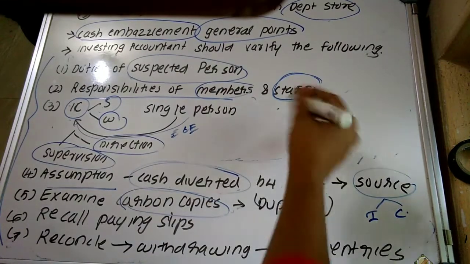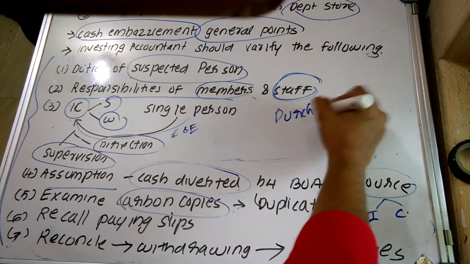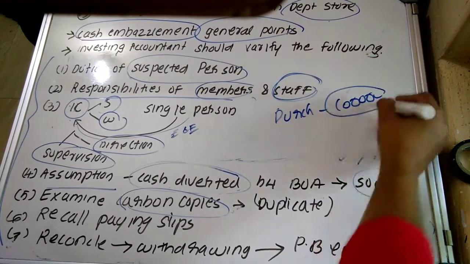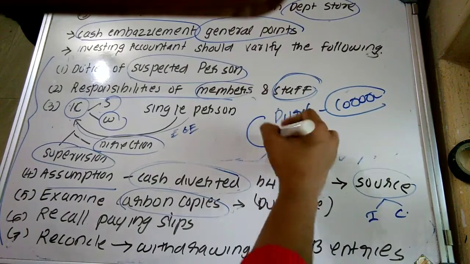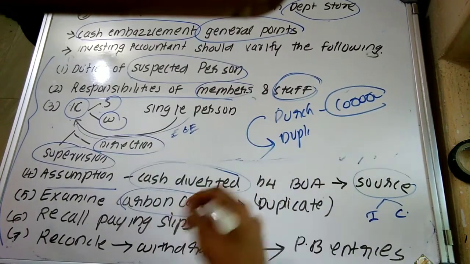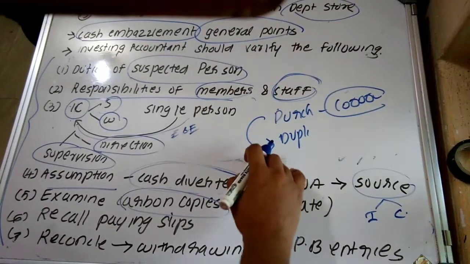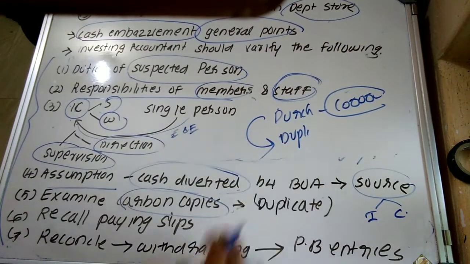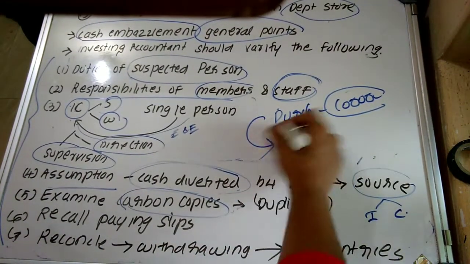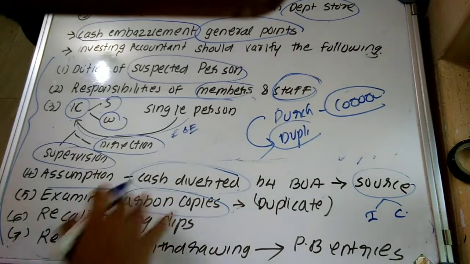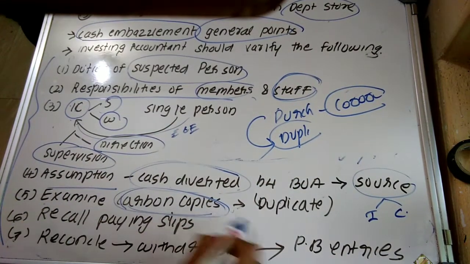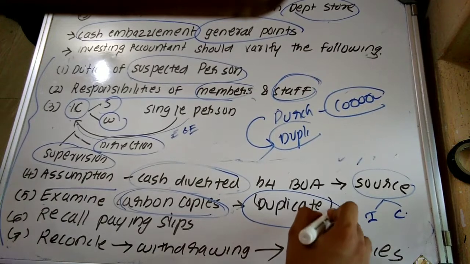That is, the concerned departmental store is making a purchase of 1 lakh and a duplicate invoice is created. That is, actually it is not a sale. What has been shown? A fictitious purchase for the purpose of misappropriating cash. So in this case, the investigating accountant should examine carbon copies which have been marked duplicate, and he has to ensure